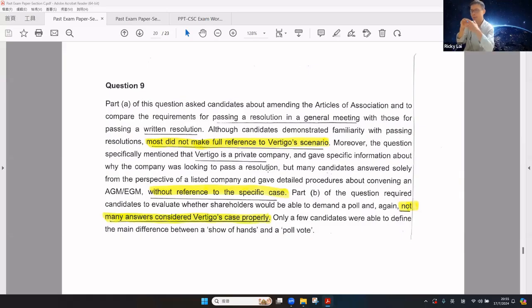However, some candidates only provided the answer for a listed company, and also provided an answer on convening the AGM or EGM. There is no reference to the specific case. Part B also asks about whether the shareholder would be able to demand a poll. However, not many answers were relevant to the case. Only a few students were able to define the major differences between a show of hands and a poll vote.